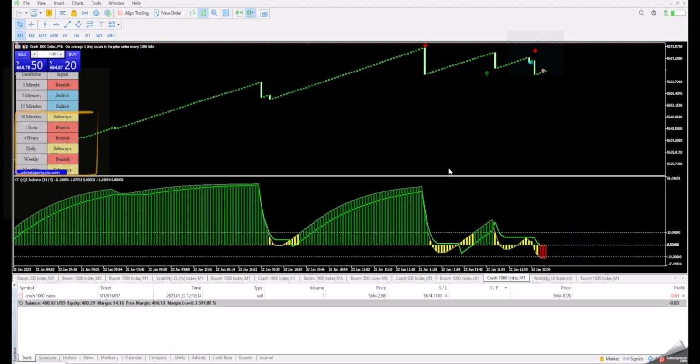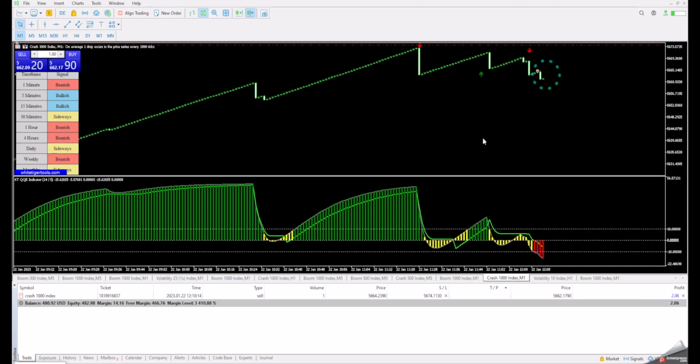Just 1 minute later, I caught a small spike and made a $2 profit. I could take the win and take my $2 profit, but according to the momentum of the trend, there is a higher probability of another spike happening. I will hold the trade for some more time and see if I can catch a bigger spike.